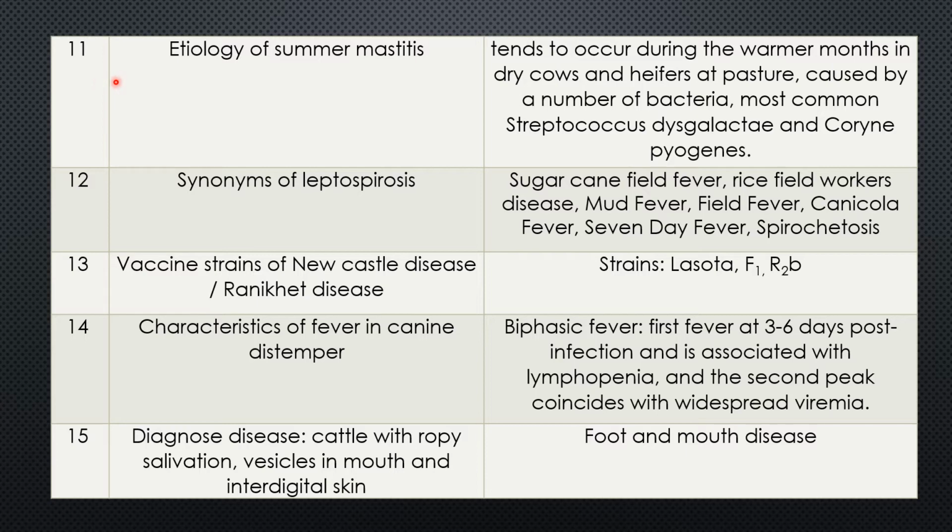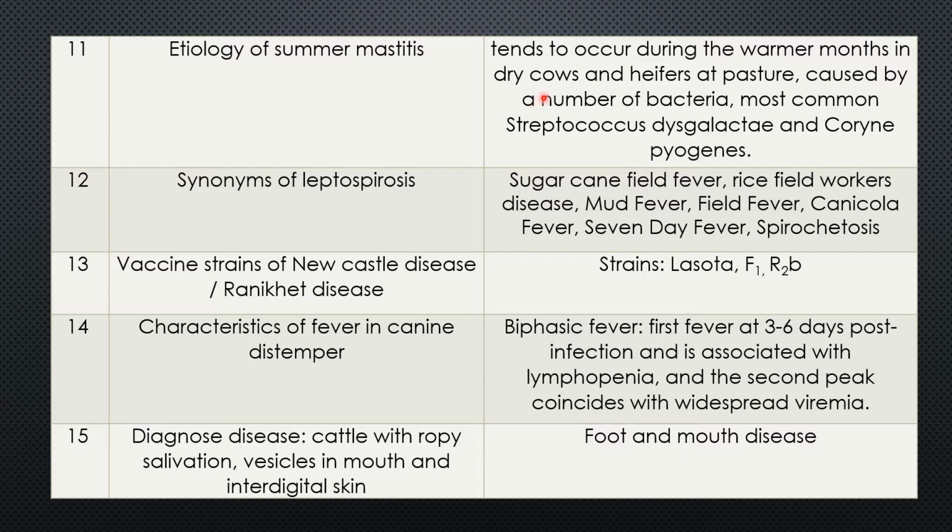Question 11. Etiology of summer mastitis. Here the word is summer mastitis. Summer mastitis tends to occur during the warmer months, that means summer, in dry cows.